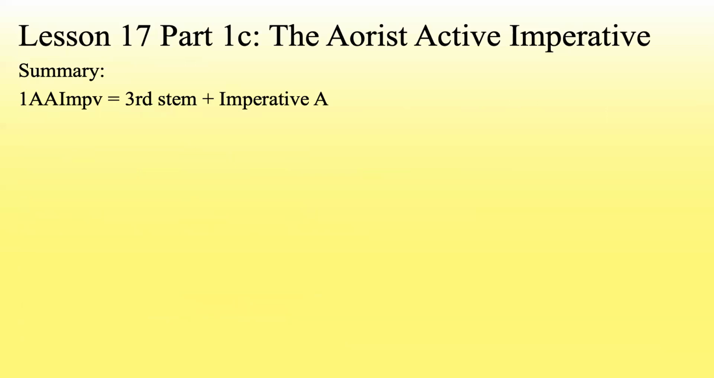Summary: first aorist active imperative is third stem plus imperative A endings. Second aorist active imperative is third stem plus epsilon plus imperative A endings.